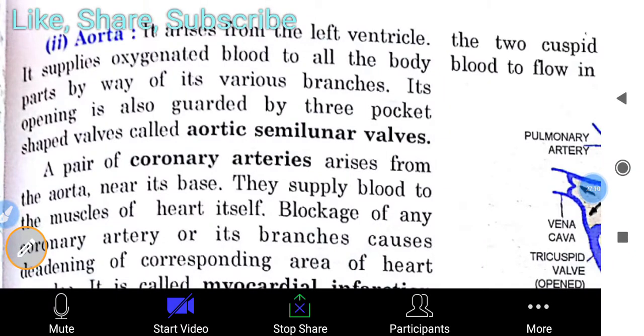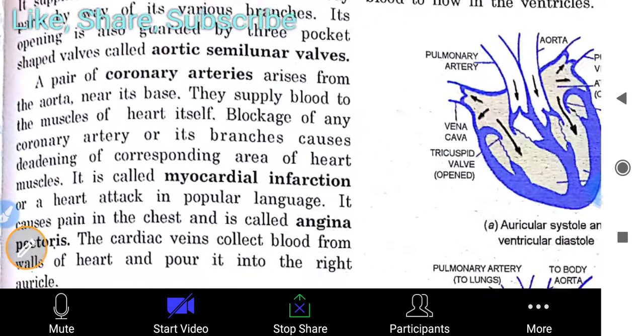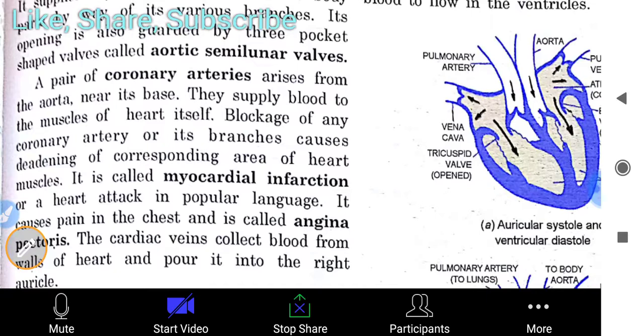It supplies oxygenated blood to all the body parts by way of its various branches. Its opening is also guarded by three pocket-shaped valves called aortic semilunar valves. A pair of coronary arteries arises from the aorta near its base. They supply blood to the muscles of the heart itself. We read about coronary arteries earlier.